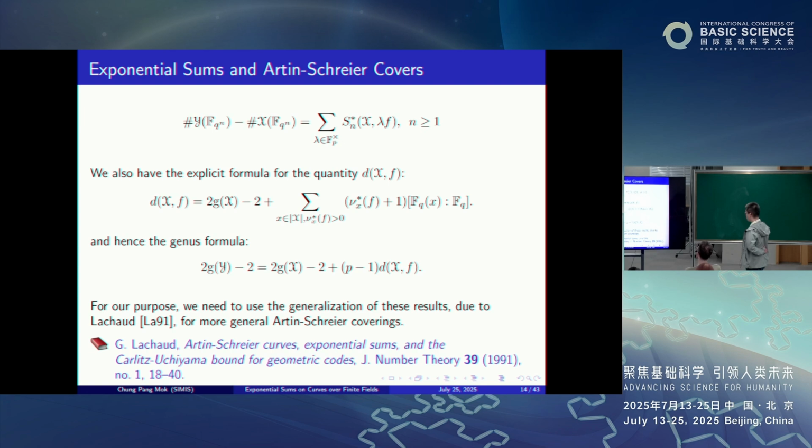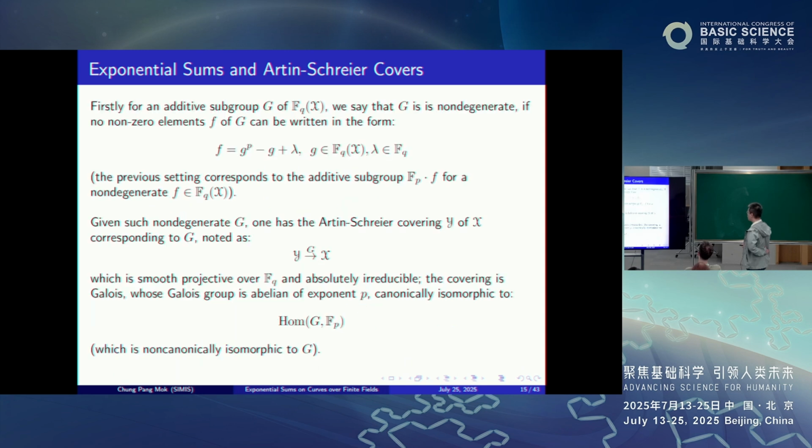Now, just for our purpose, we in fact need to use a generalization of these results, due to Lachal. Okay, and essentially we need to consider a more general class of Artin-Schreier coverings. So now, for any additive subgroup G of our function field x over F_q, we say that G is non-degenerate if no non-zero element f of G can be written in the form g to the p minus g plus lambda, where g is an element of the function field of x over F_q, lambda in F_q. Okay. In the previous case, it corresponds to the additive subgroup F_p times f.